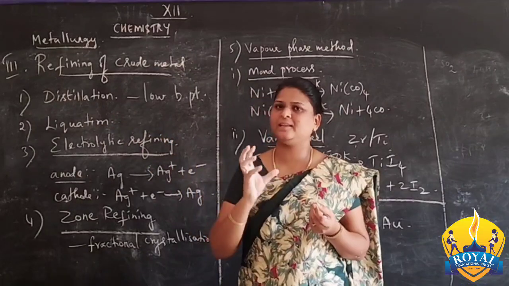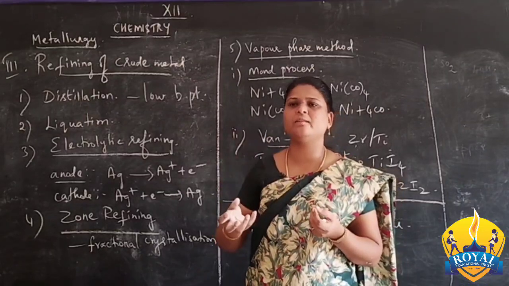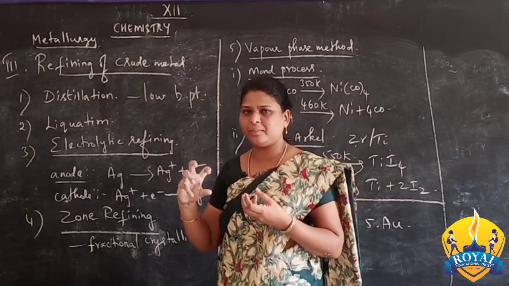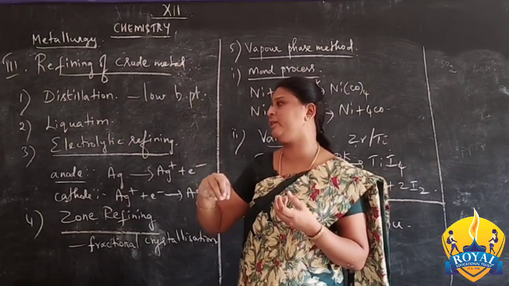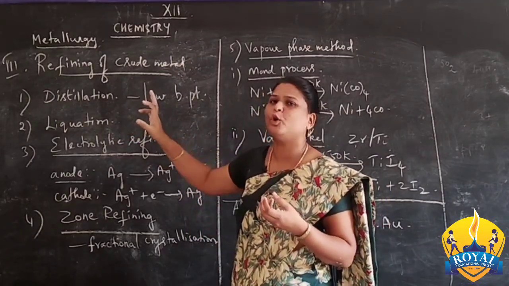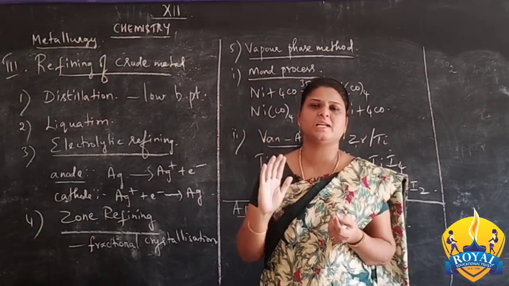So we have to heat the crude metal and it melts, then it is converted into the vapor form. Then we take the vapor and condense it, then again it is converted into liquid, then solidification is done, and we can get the pure metal. So low boiling metals are adopted for this distillation process.